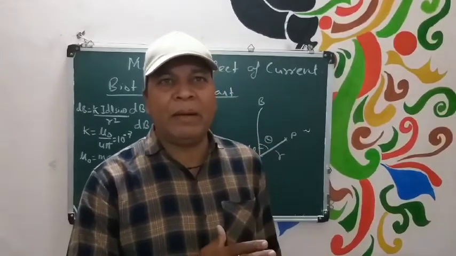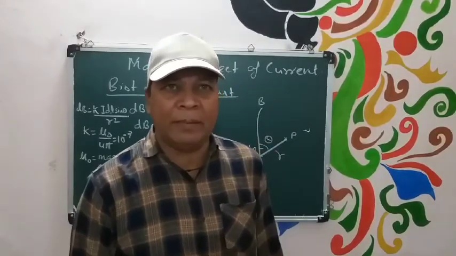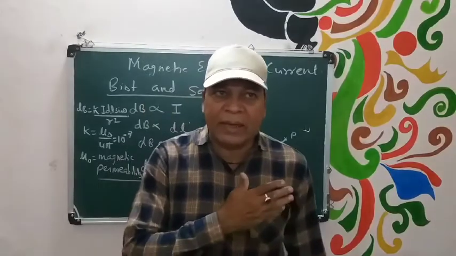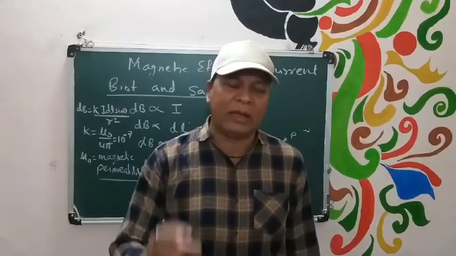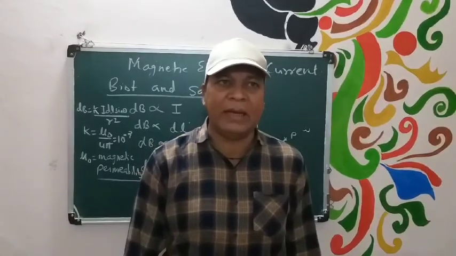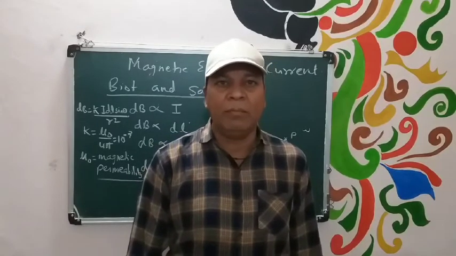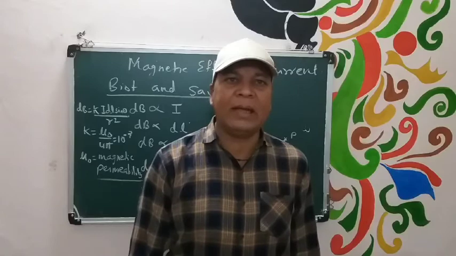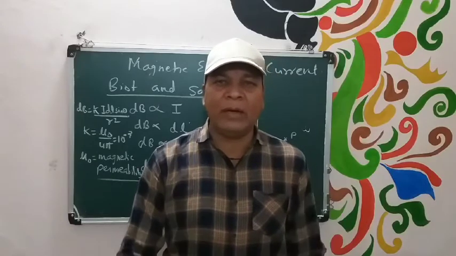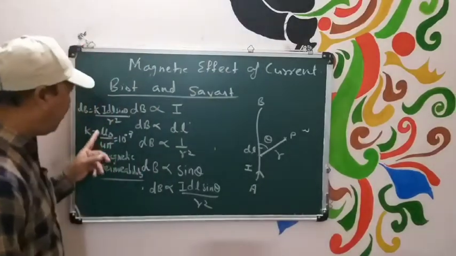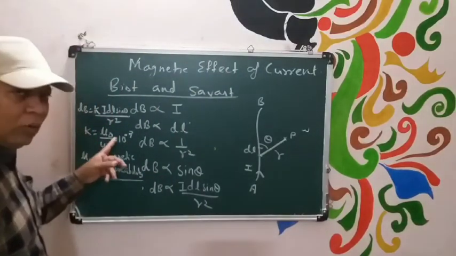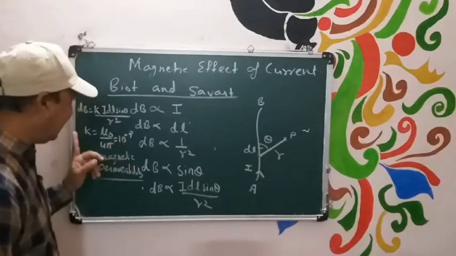It is the magnetic property of any medium, that is, how many magnetic lines of force it allows to cross through it, its limit, its degree, we denote by mu naught. And mu naught is the magnetic permeability of vacuum or free space. So mu naught upon 4 pi in SI unit, its value is 10 to power minus 7.